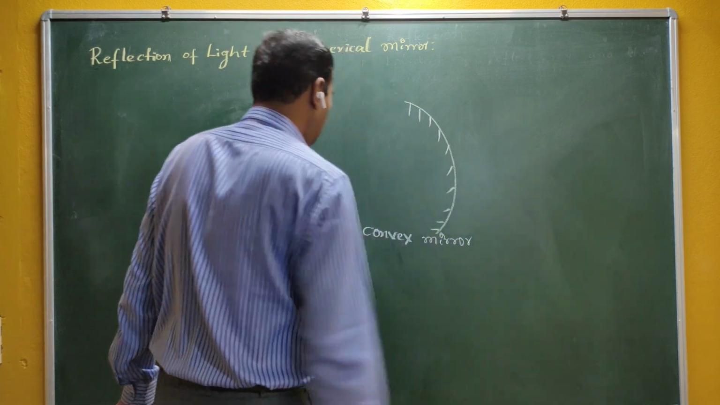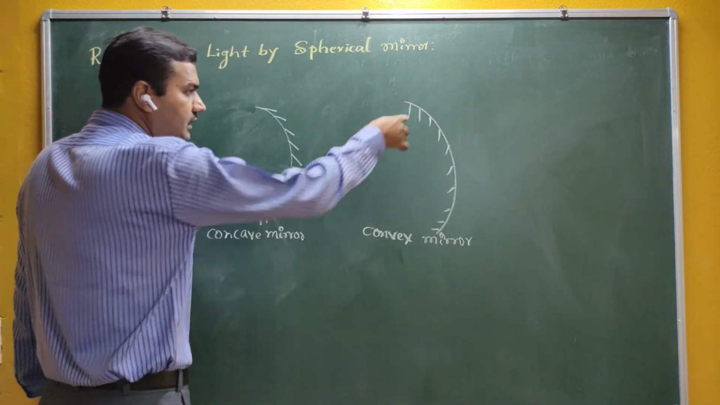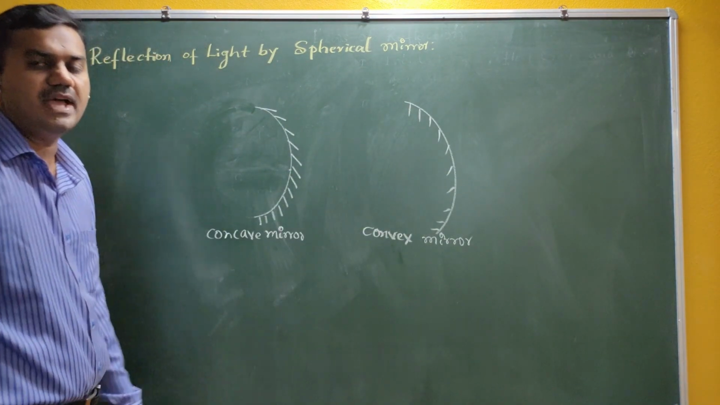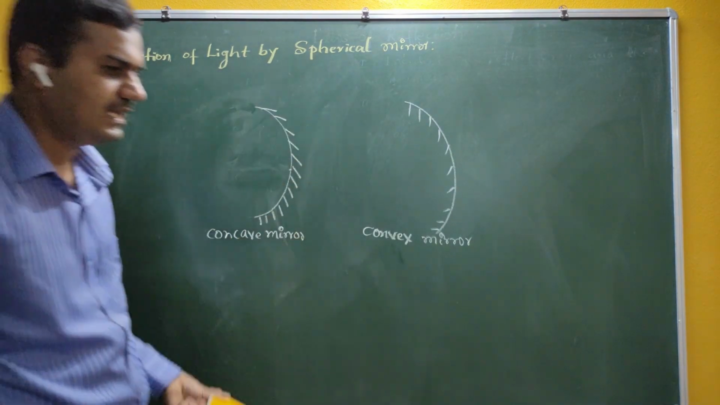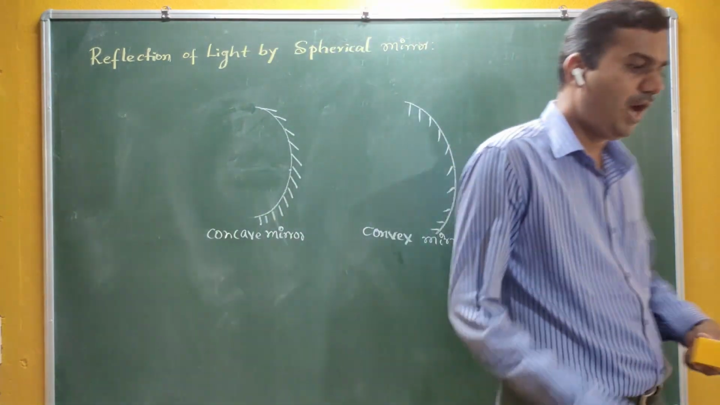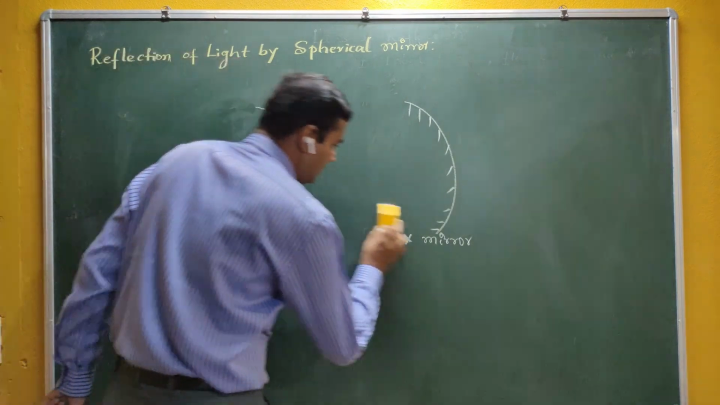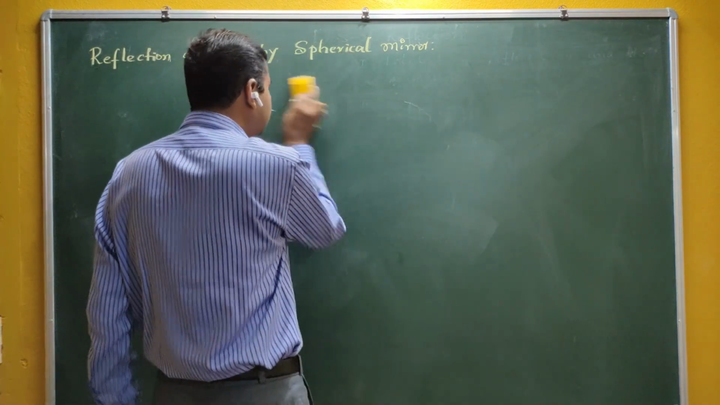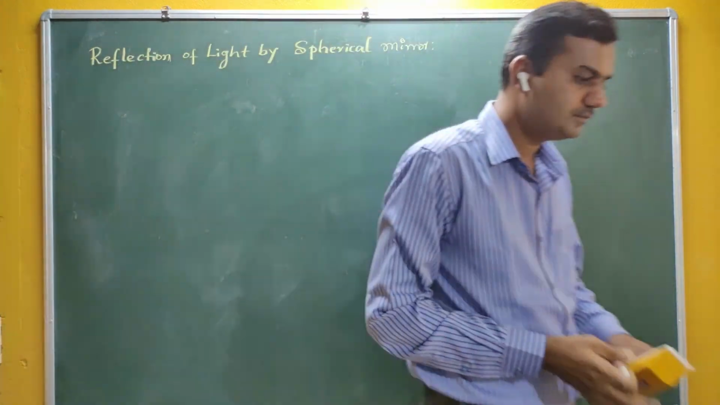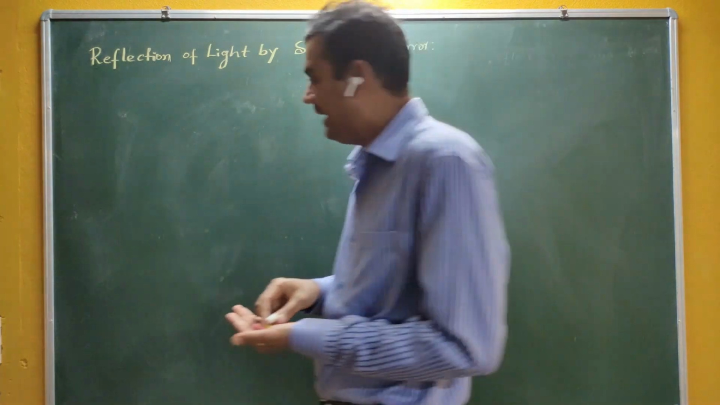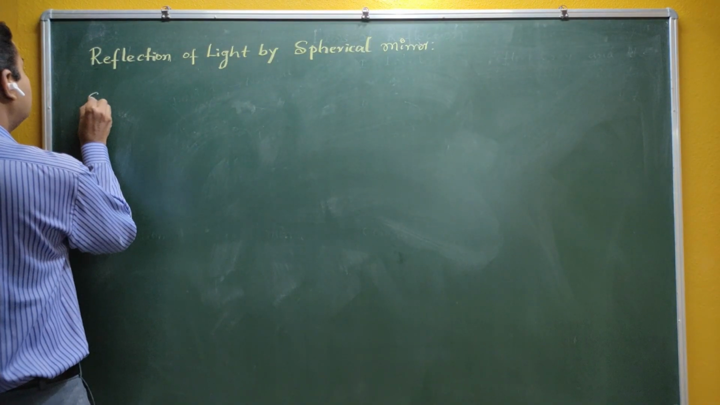So there may be two possibilities. If you coat on the outer side, then it becomes a concave mirror. If you coat on the inner side, then it becomes a convex mirror. Our discussion is about spherical mirrors, and in spherical mirrors we have two types, concave or convex. Before going to the discussion about these mirrors, we require sign convention.